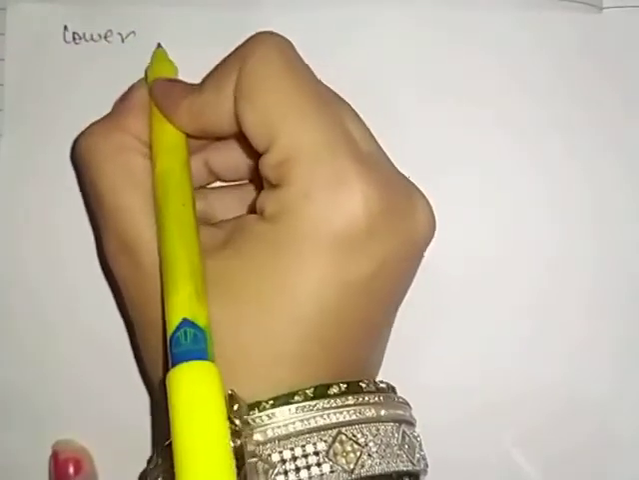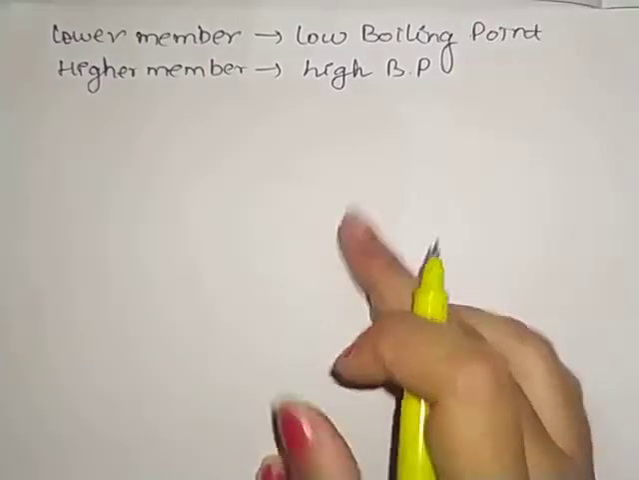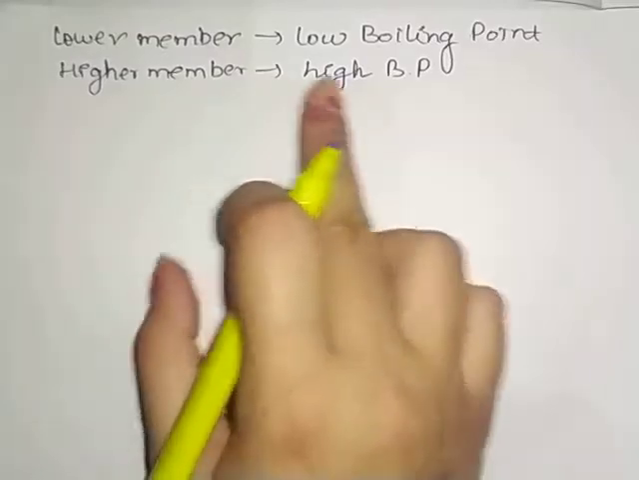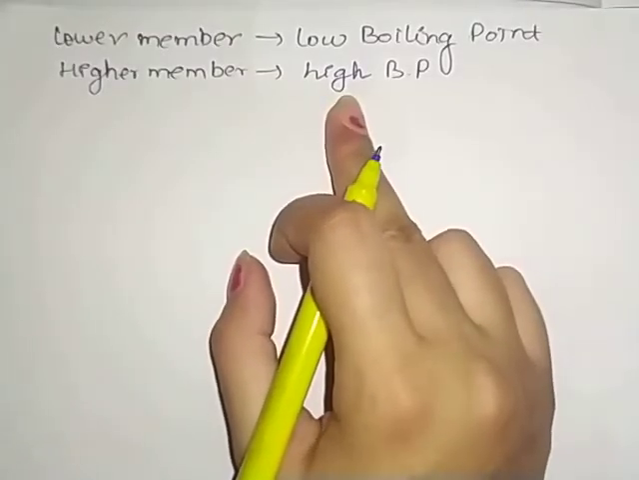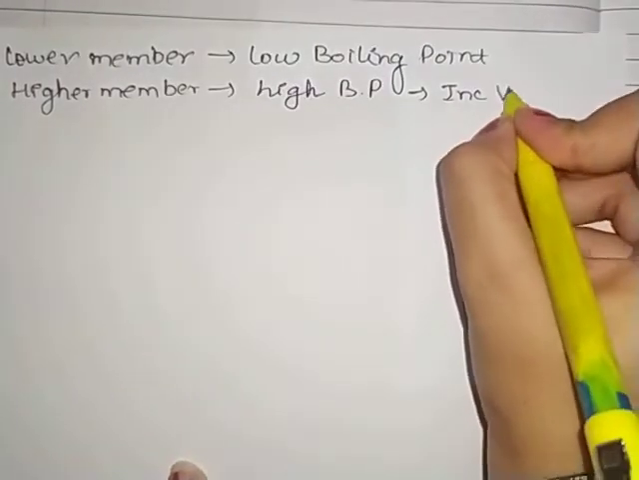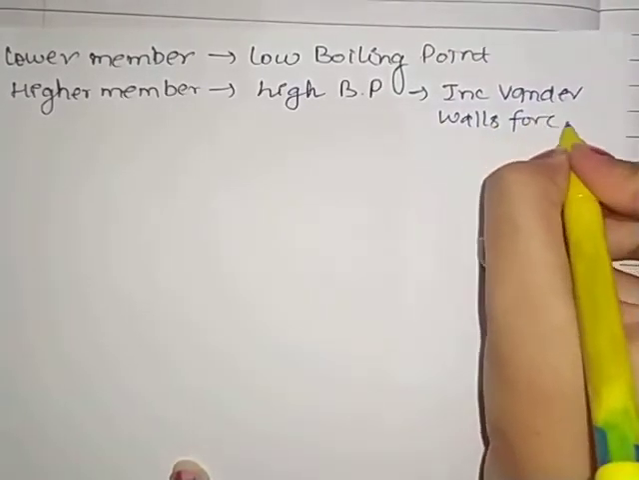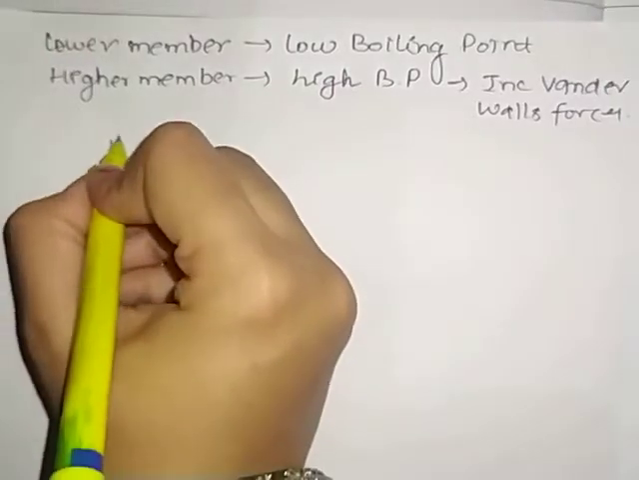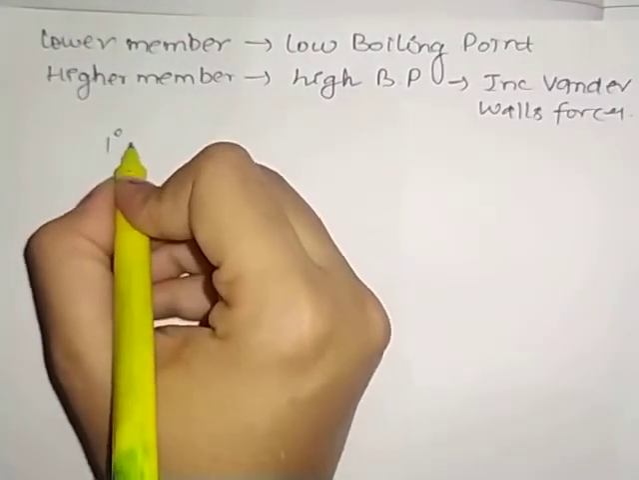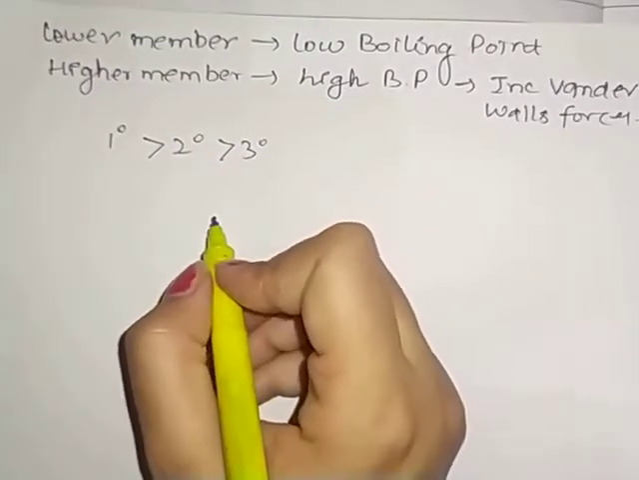And one more thing which we have to remember: lower members have low boiling points and higher members have high boiling points. Clear? As the number of carbon atoms increases, the boiling point will be high. Why? Because there is an increase of van der Waals forces. That is why the boiling point increases. Clear? So we can see that primary alcohols have a high boiling point, then secondary, then tertiary. This is the order for the boiling points.